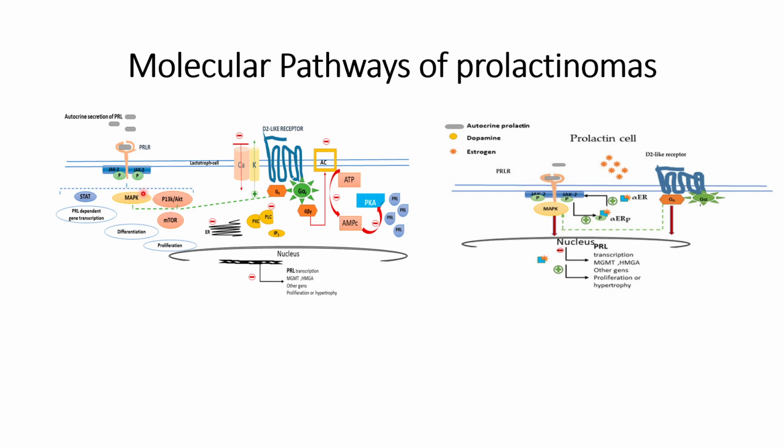What it will do is inhibit the PRL receptors that are available in the extracellular matrix with the help of phosphorylation of JAK2.